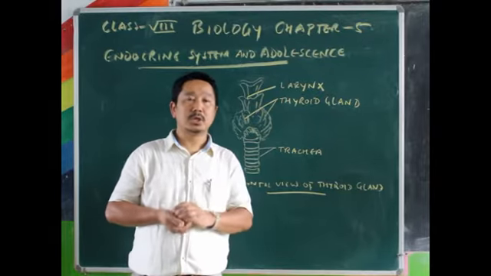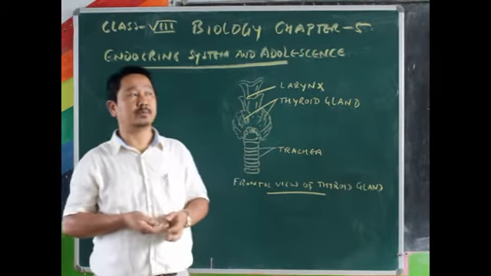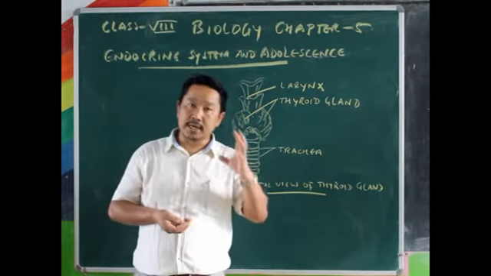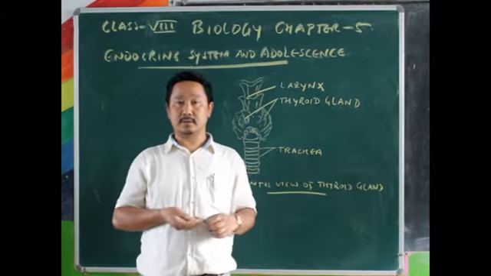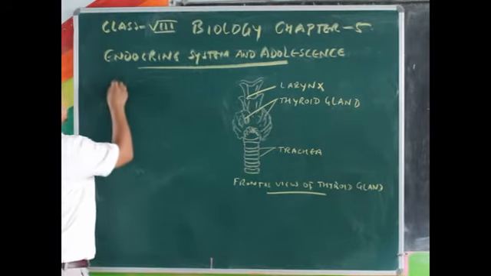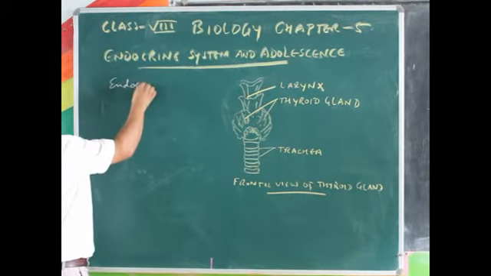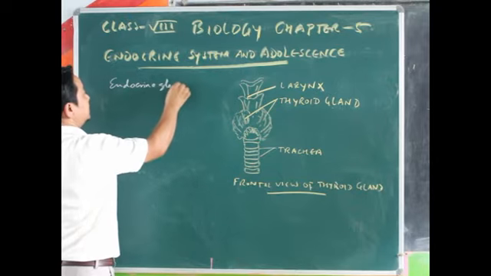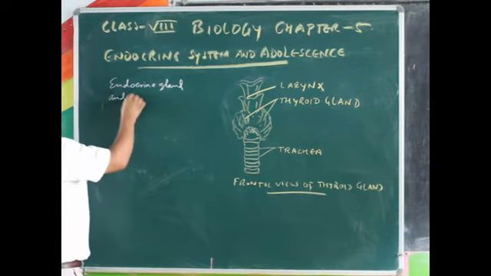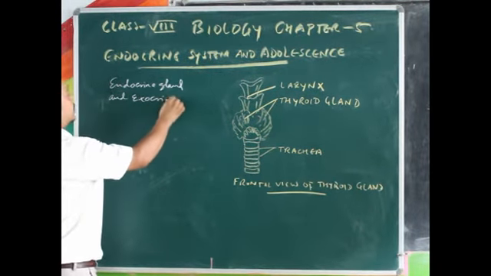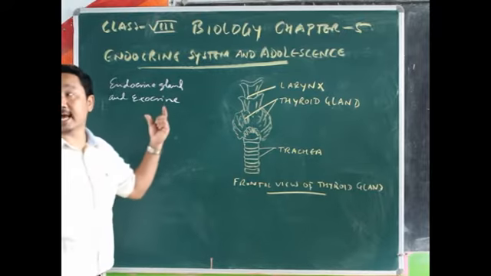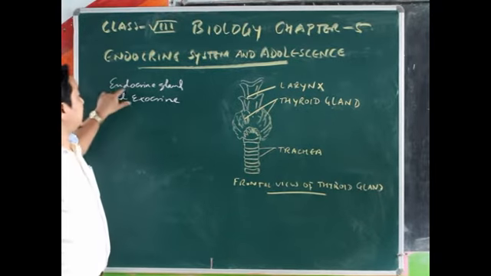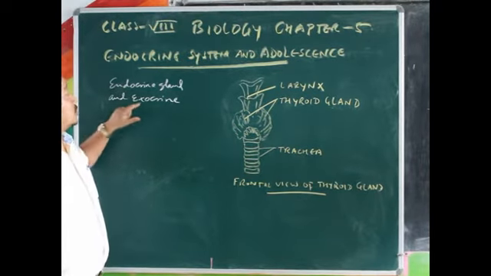We have got two types of glands in the body, that is endocrine gland and exocrine gland.